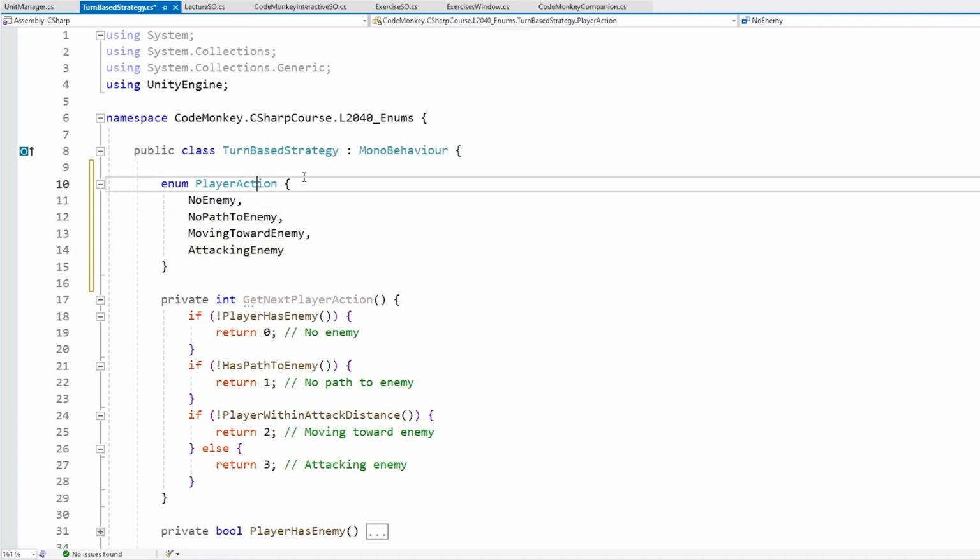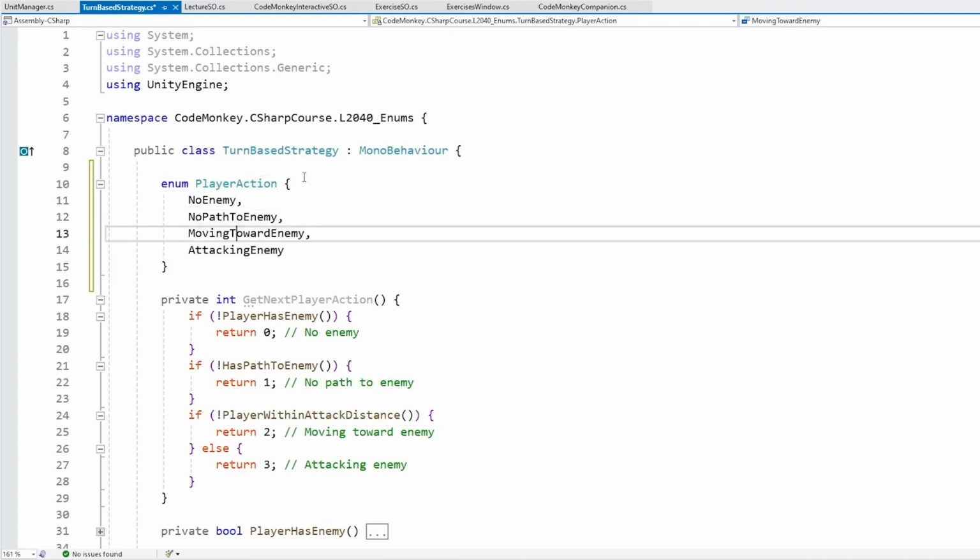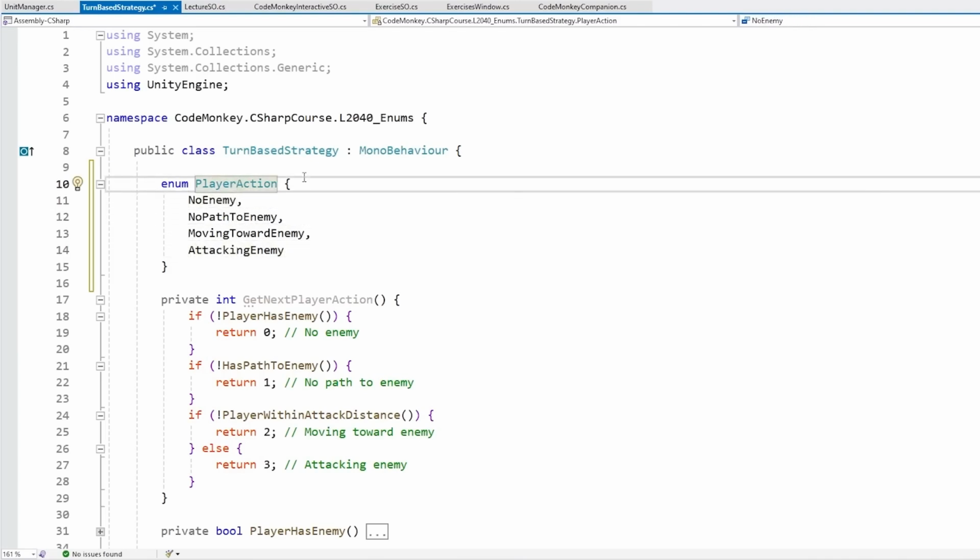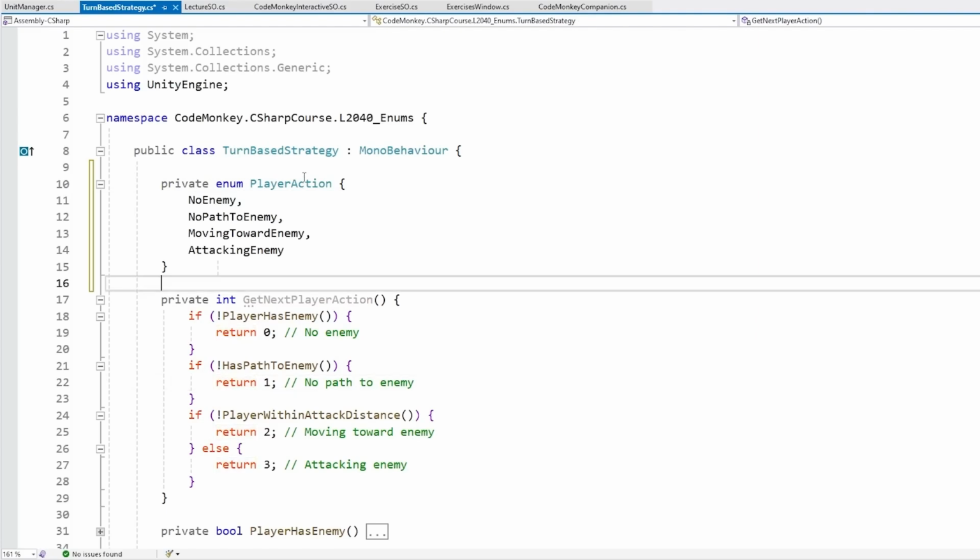So now we have defined an enum, which inside can have 4 of these possible values. By the way, the enum, just like classes, just like types, just like anything, also can have an access modifier. So again, the same rule: if you don't need it to access from anywhere, make it private. If you do need to access it from somewhere, make it public. Okay, so like this, we have defined our enum. Now we can refactor this code in order to make it much more understandable.